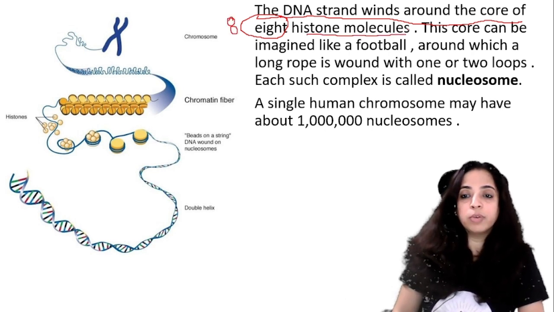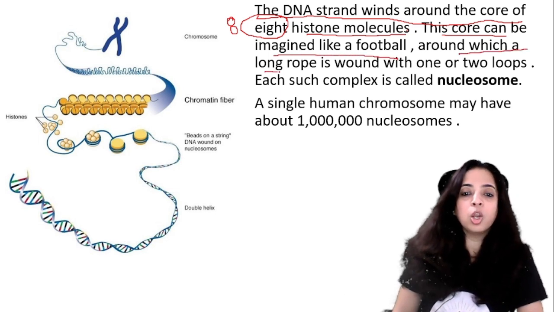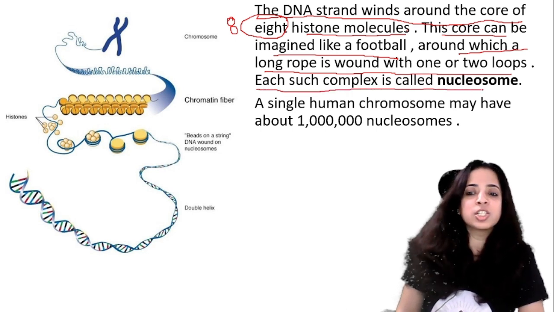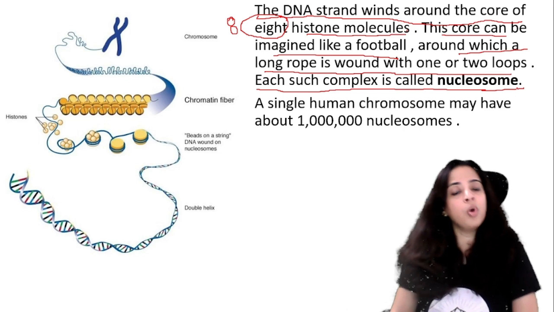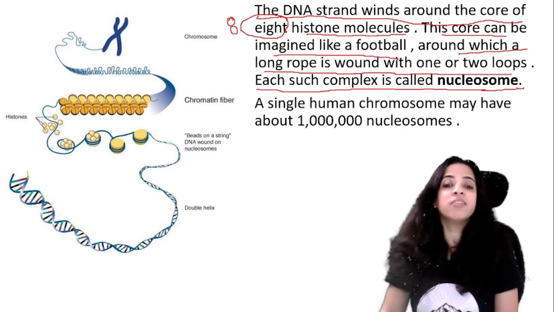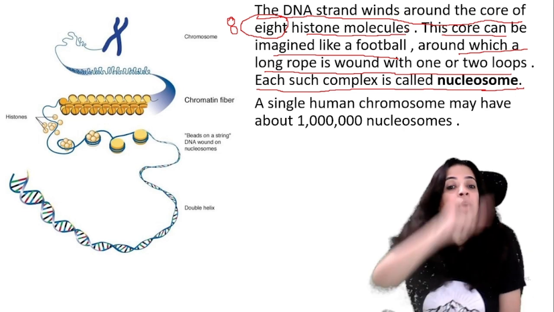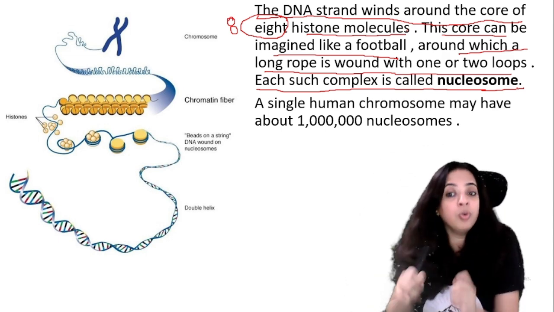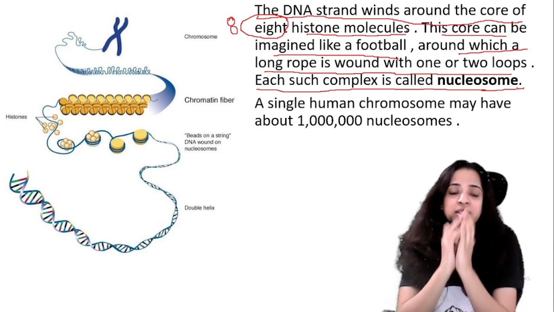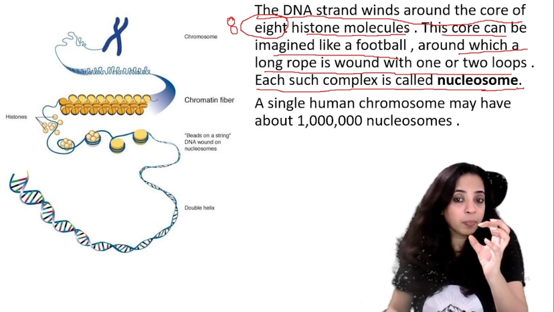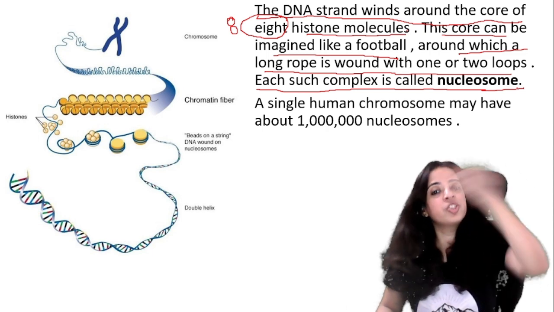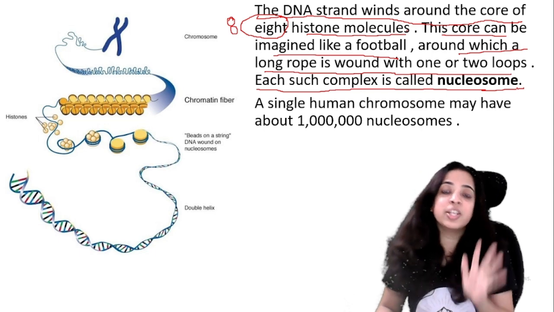8 histone molecules. This core can be imagined like a football around which a long rope is wound with 1 or 2 loops. And each such complex is called a nucleosome. So I hope you have understood what is the nucleosome. When there are 8 histone molecules around which a DNA strand is wound, the DNA strand is wrapped around them, and then this core can be imagined like a football. Okay. And one such complex of 8 histones around which DNA is wound is known as a nucleosome.